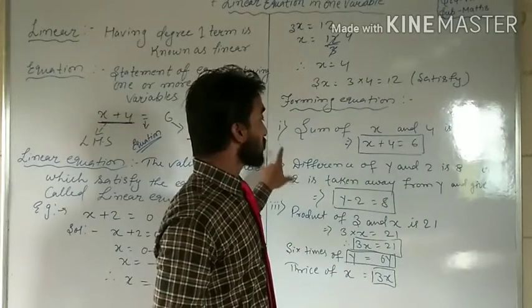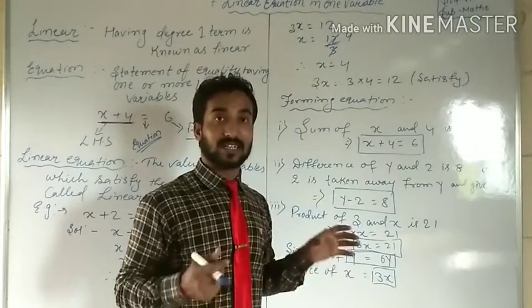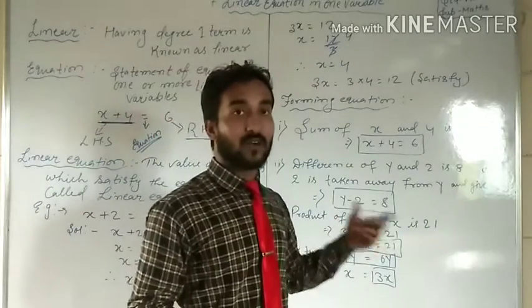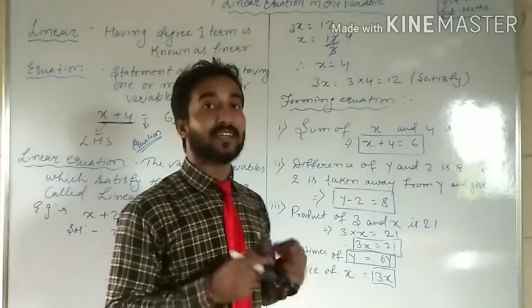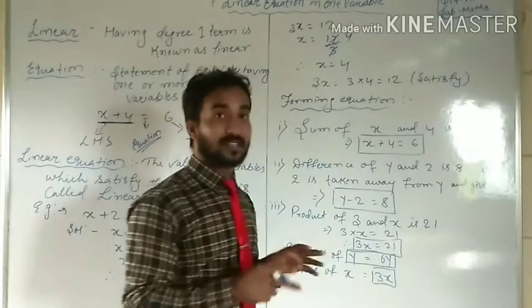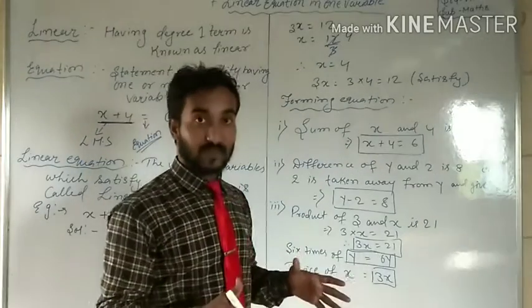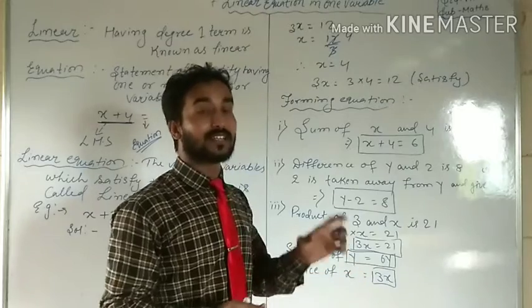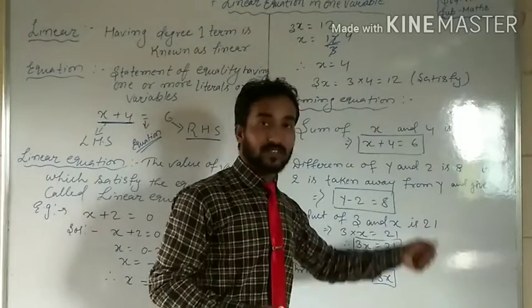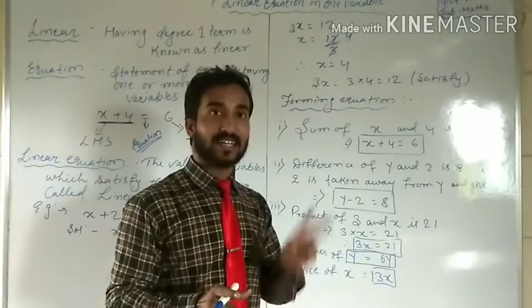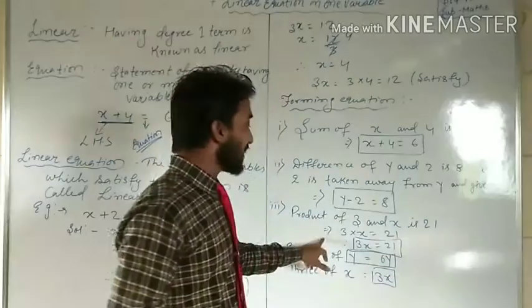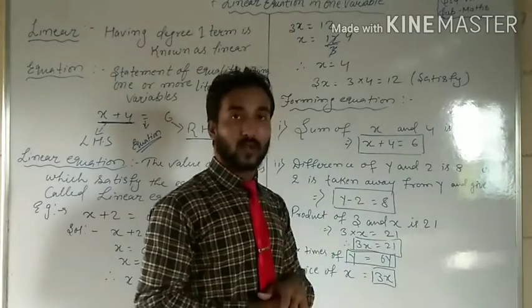So in both circumstances, both ways, the question may be asked anywhere in the linear equation. So don't worry, don't be confused about how to form an equation to solve the question. Now see, product of 3 and x is 21. When the terms 3 and x multiply together, the result is 21. So completely we can write 3 into x is equal to 21, 3x is equal to 21.